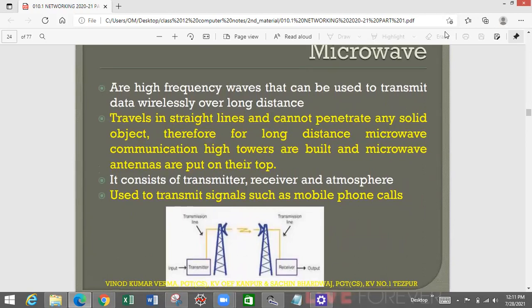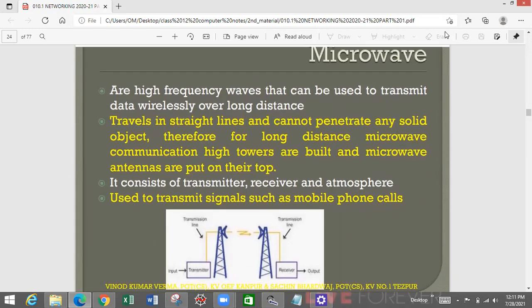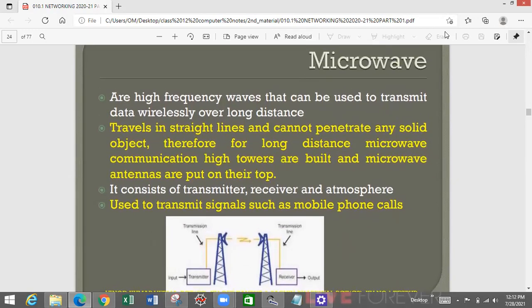Microwave is a very high frequency wave and it is used to transmit data wirelessly over a very long distance. Now, how do we send the data using microwave technology? We use antennas. Very high antennas are placed in line of sight. Line of sight means the antennas are facing each other in a straight line. The dishes on the antenna are at a great height, so that there will be very few obstacles coming in the way of the waves that are sending the data.